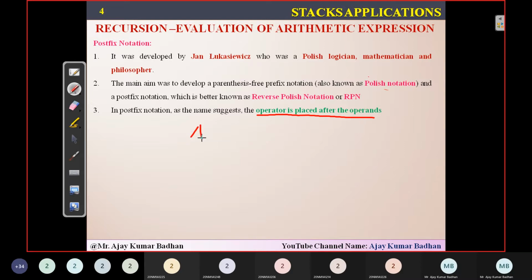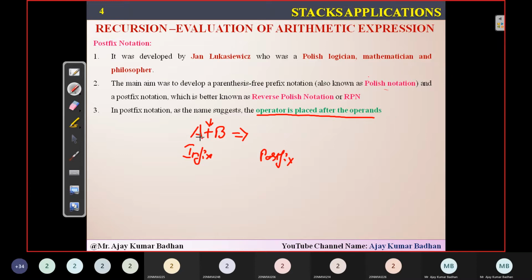For example, a plus b. I want to convert this. Which notation is it? It is an infix notation because there is an operator between two operands. Now I'll convert this into a postfix notation. What do you mean by postfix notation? The operator is placed after the operand.